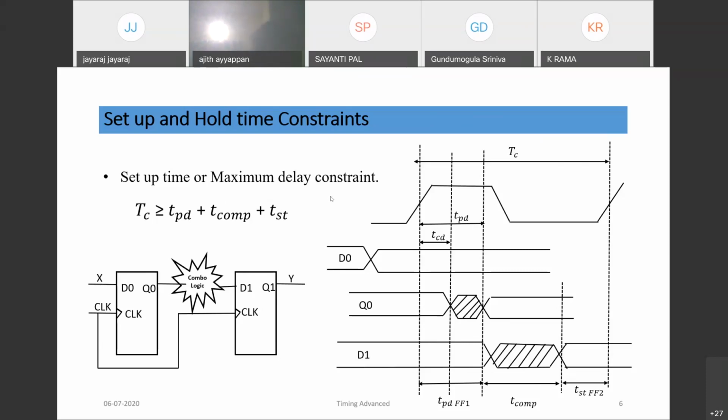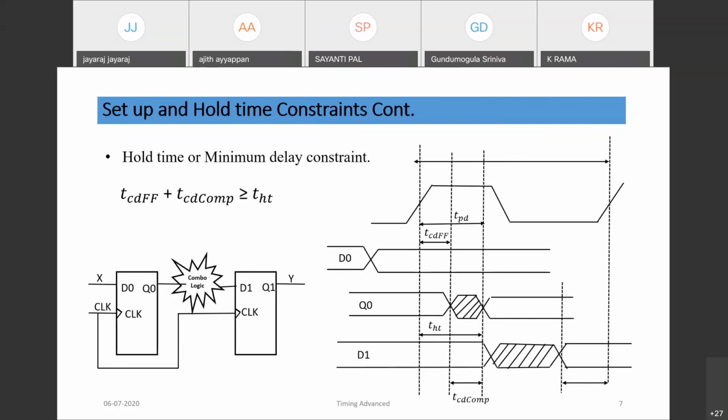So we have to provide the max delay and min delay. The setup time constraint is called the slow corner when we design, and next we discuss the hold time constraint. Now look at the hold time or minimum delay constraint.